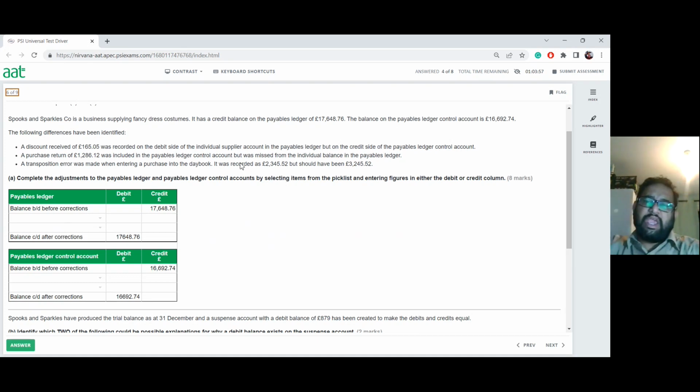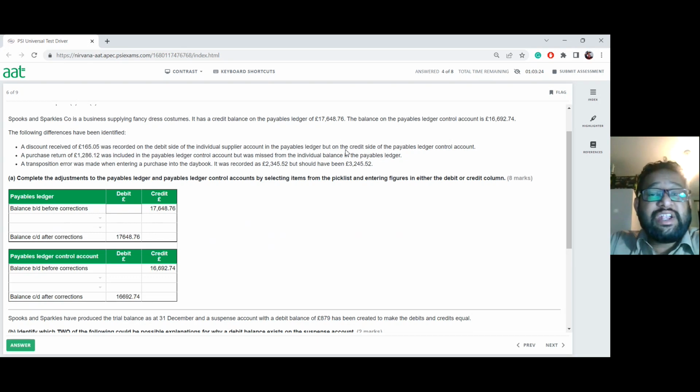So when you're going to look at it here, when you receive a discount from my suppliers, it needs to go on the opposite side of this main balance. Why? It will reduce the amount which is owed to my supplier. So if they say here, the entry has to be on the debit side. They're saying here the discount received of 165.05 was entered on the debit side of the payable ledger. So this is correct, but this one is not correct.